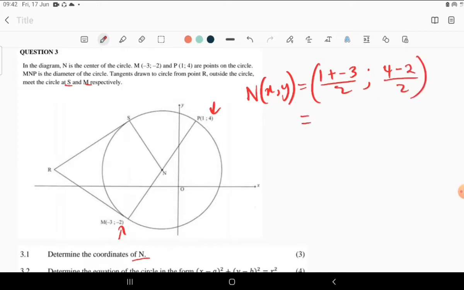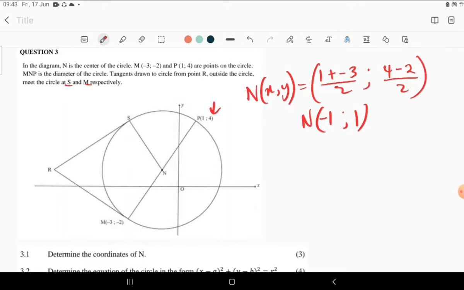In short, the coordinates of N are (-1, 1). So these are the coordinates of N, the center of the circle. We have used the midpoint theorem because N, the center, is also the midpoint of the diameter MP. Now, let's come to the next question.